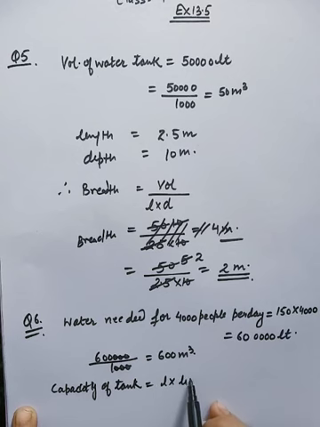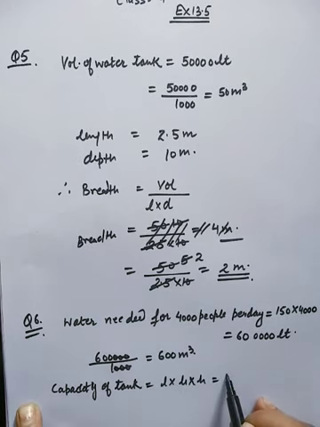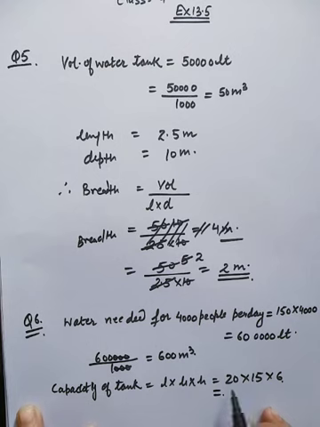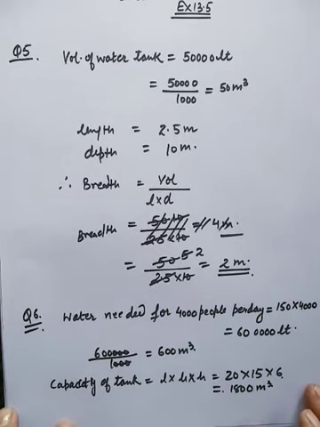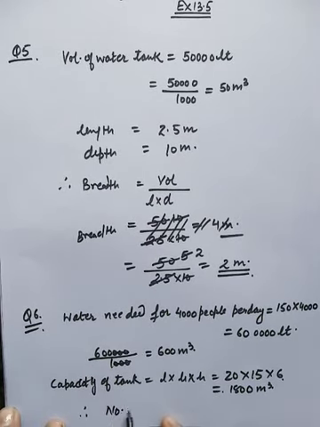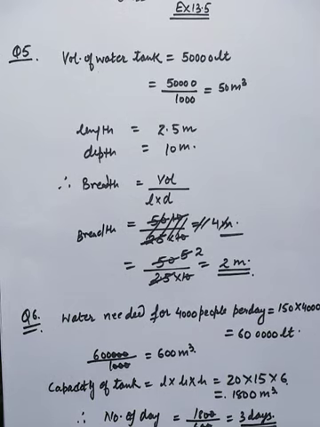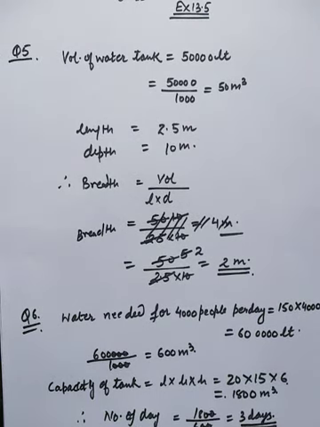is length into breadth into height, and it will be 20 meter, 15 meter into 6 meter. So capacity of tank is 1800 meter cube. So therefore number of days is equal to 1800 divided by 600. 3 days. So it means the tank has sufficient water for 3 days for 4,000 people.